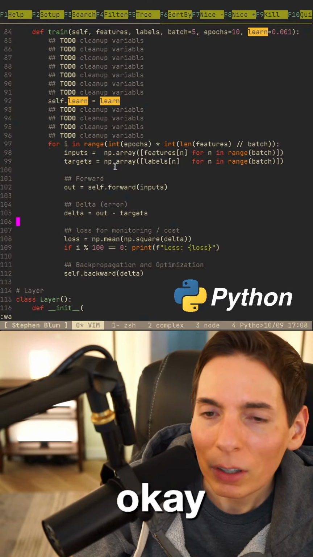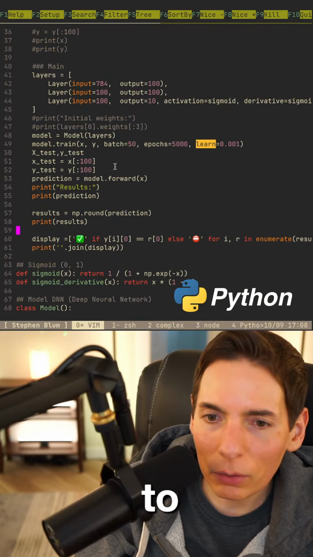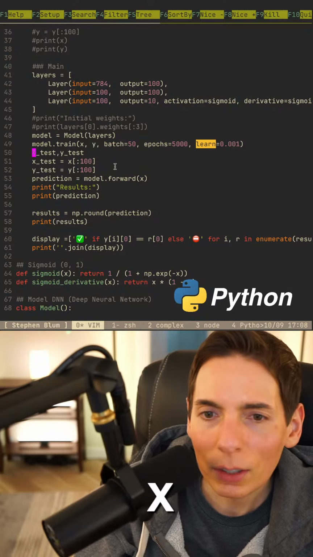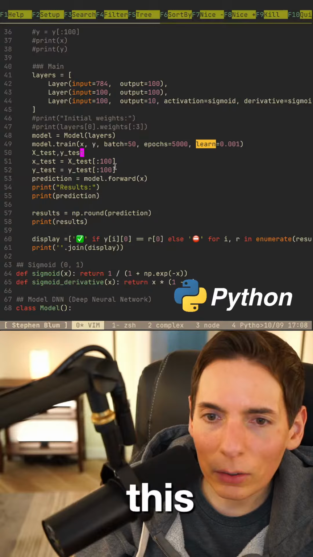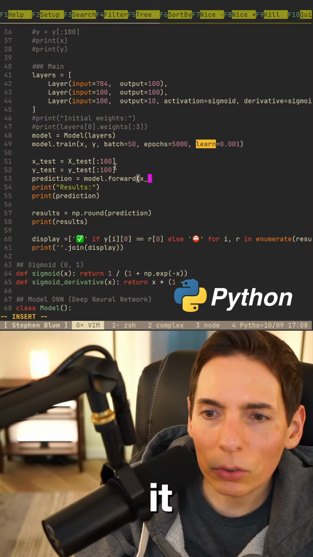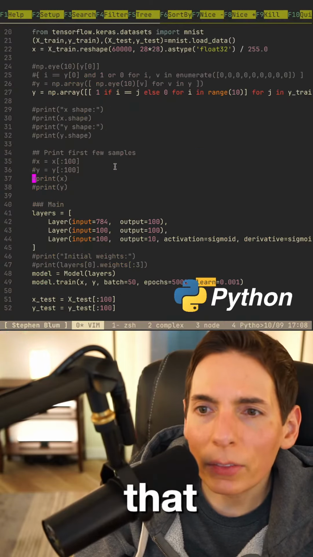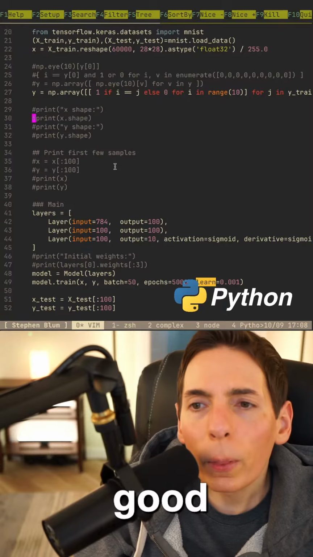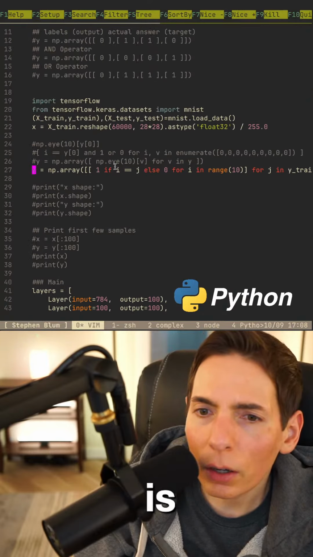Okay. So we're going to do one last thing here. Let's get our X test and Y test like this. Here we go. Like that. Okay. And we're going to get our prediction, and we're going to do it like X underscore test like this. We'll do it like that. Yes, I think that's good. Well, let me check here. What is going on up here? What is this?